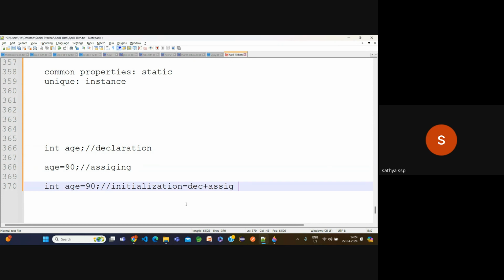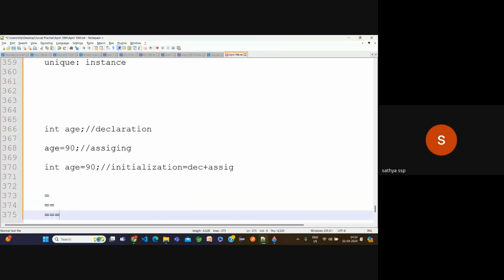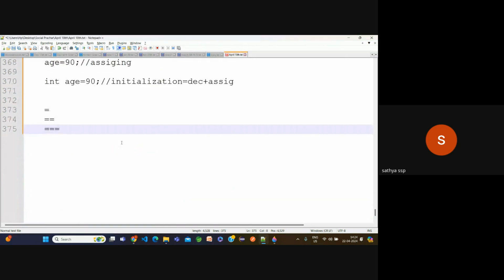Okay, now for suppose simply here. Now what is the difference between single equal, double equal, triple equal? Any idea? Single equal is assigning a value. Okay. Double equal is comparison. Okay. Triple equal. Okay, exactly. Now observe carefully here. Single equal, we are going to assign it.